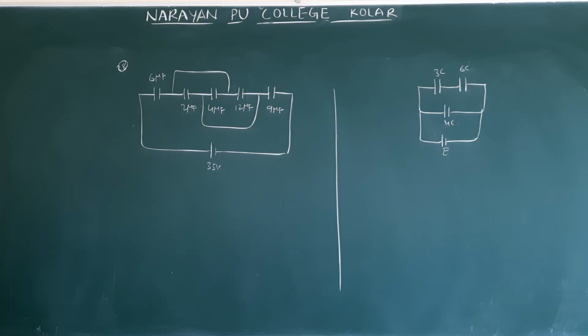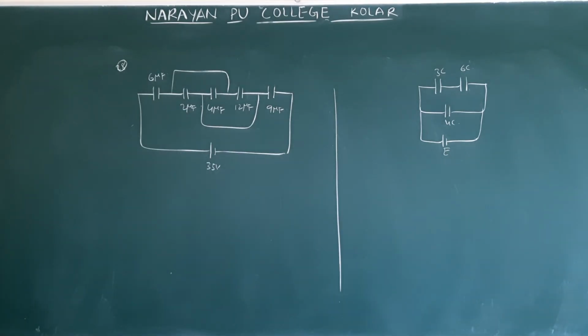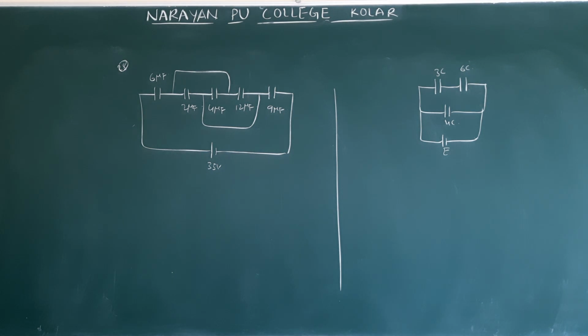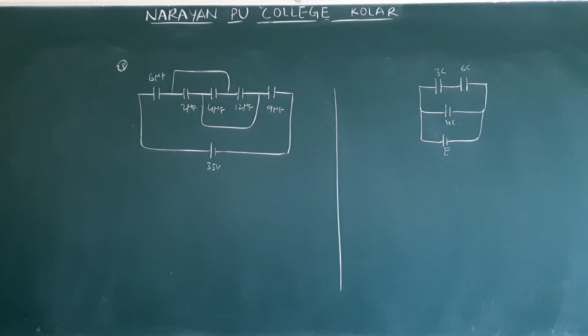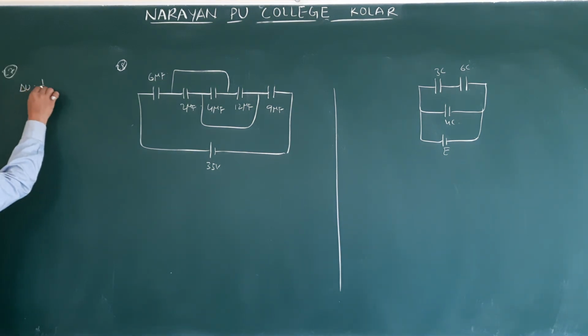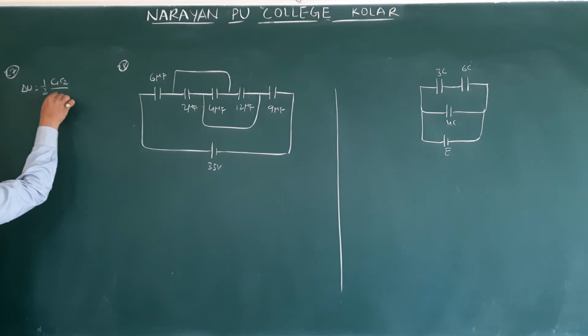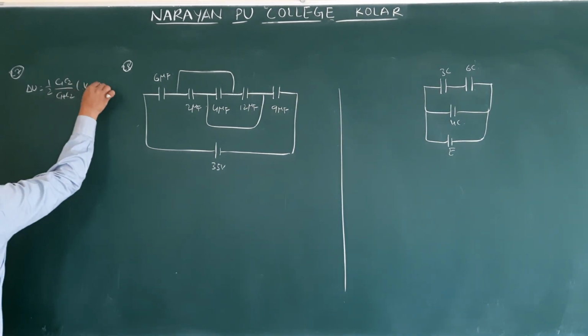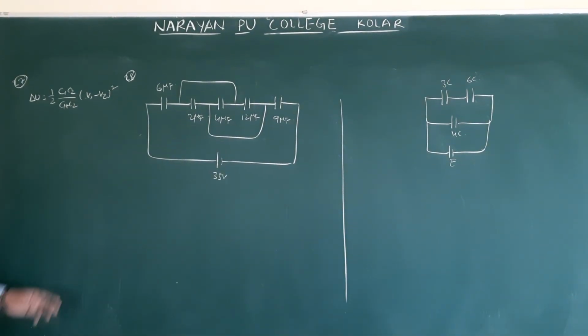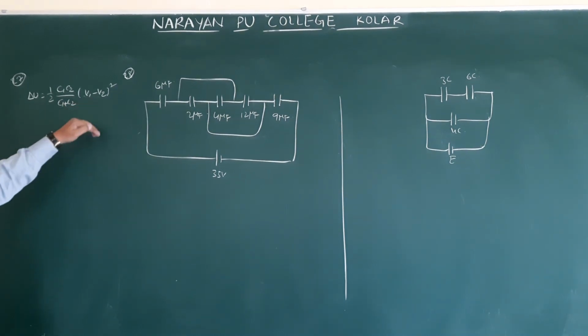Next is question number 27. You can solve this one. A capacitor of capacity C is charged to a potential 2V0 and connected to another capacitor of capacitance 3C charged to potential V0, with the plates of opposite polarities together. The loss in energy: directly you can substitute the formula C1 C2 by C1 plus C2 into V1 minus V2 whole square, when same polarity is connected.